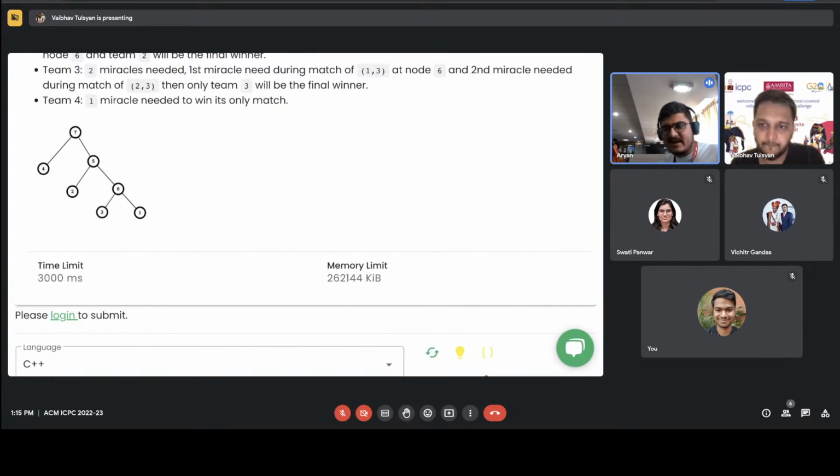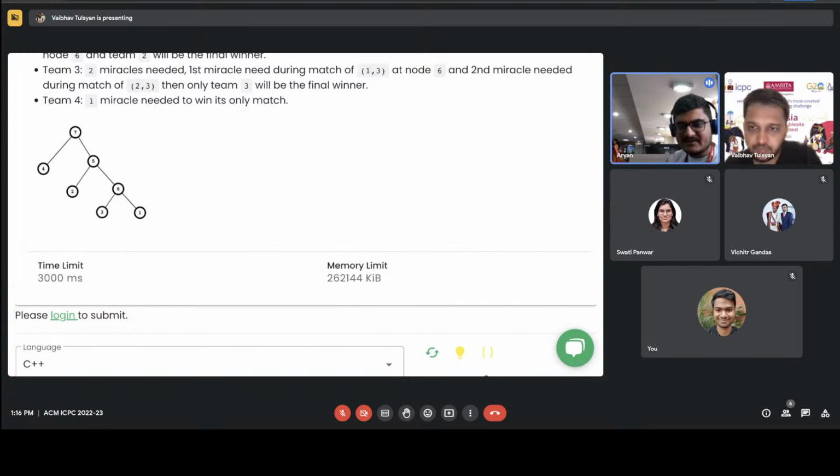Each attached subtree would have a winner if nothing happens there, and we want that team to not win. So we can have a miracle only on that subtree where it would be playing against team I. We can definitely have miracles down the line as well, but that won't reduce the minimum required, because you definitely need a miracle in that line. You might need two, three, four miracles in the subtree if you want that. So that's the idea.